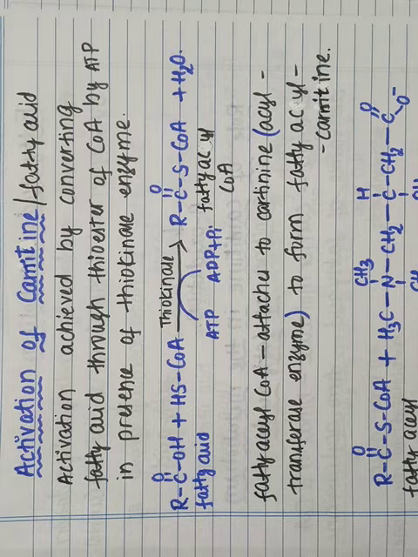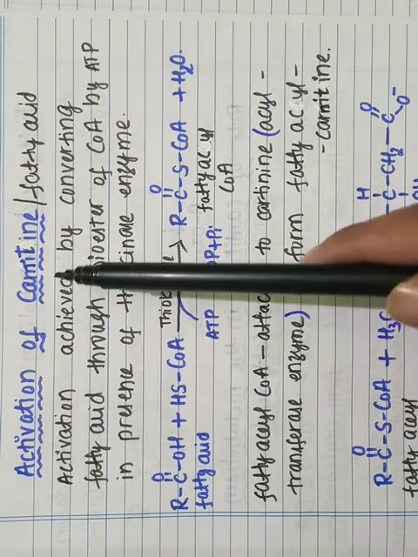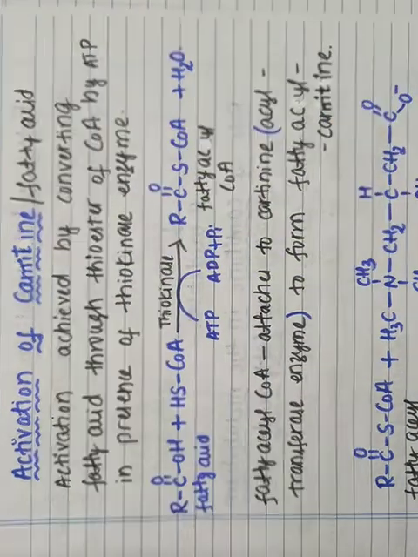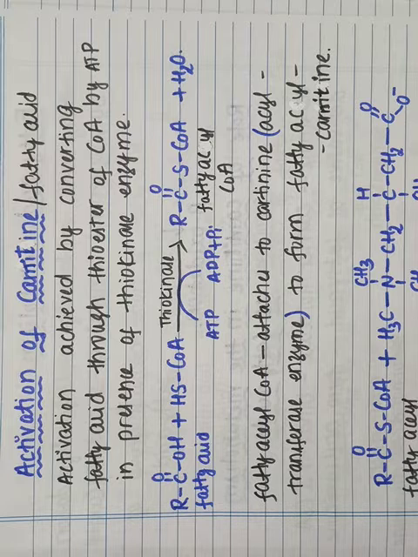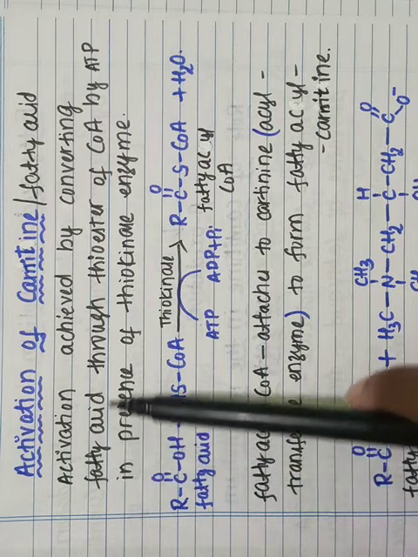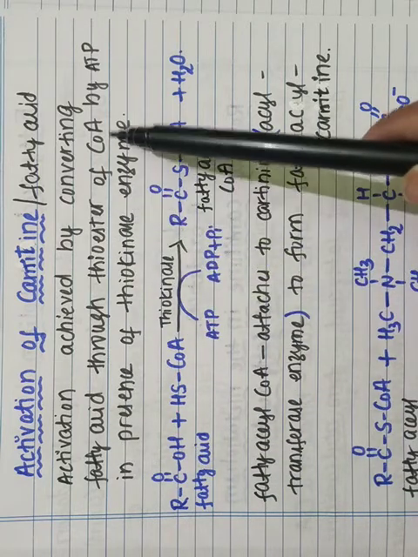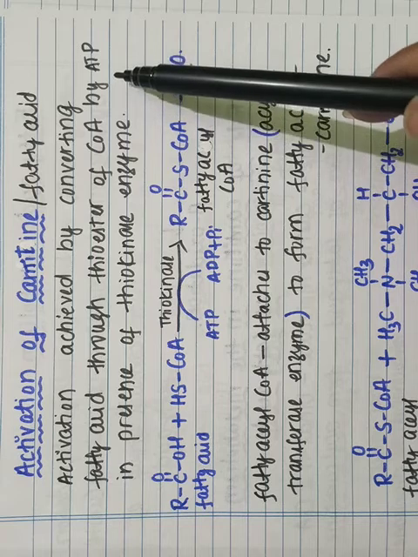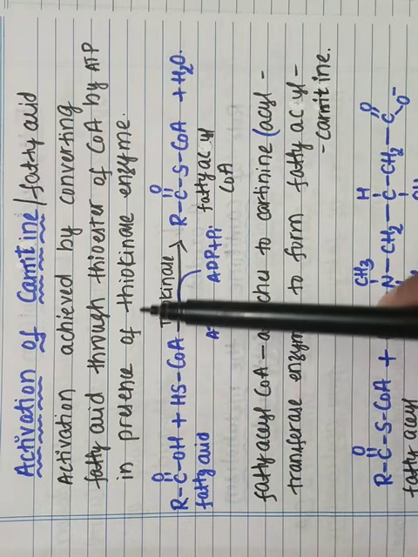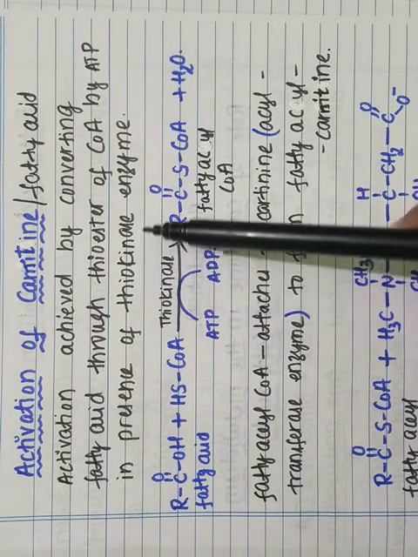Next we shall see the activation of the fatty acid. For the beta oxidation of fatty acids, the fatty acid should be activated. This activation can be achieved by converting the fatty acid into a thioester of coenzyme A by ATP, in the presence of an enzyme called thiokinase.